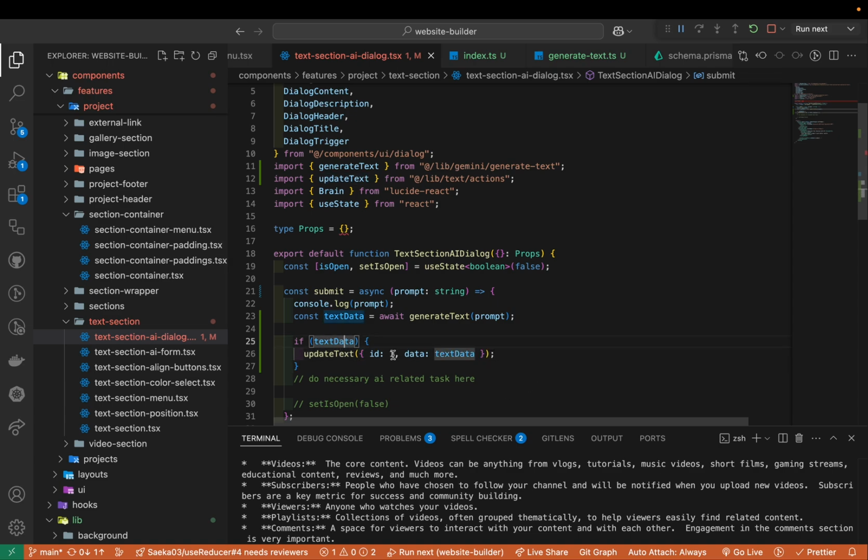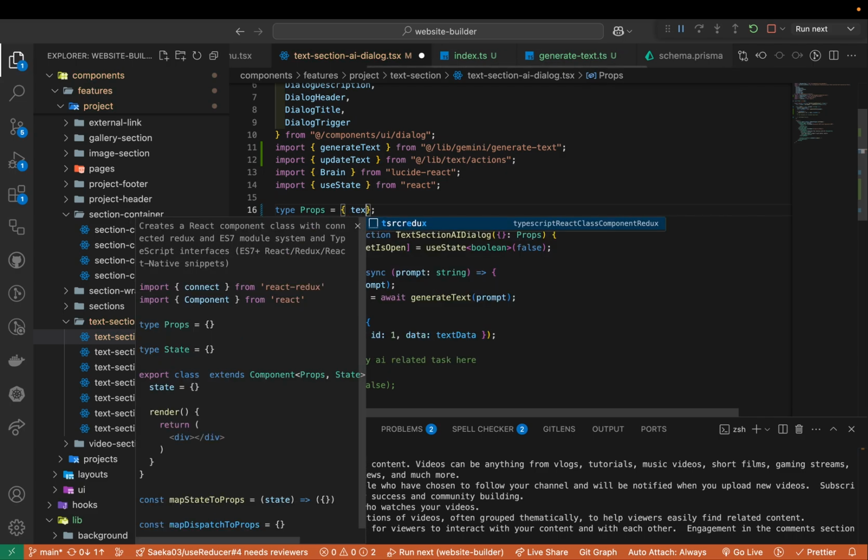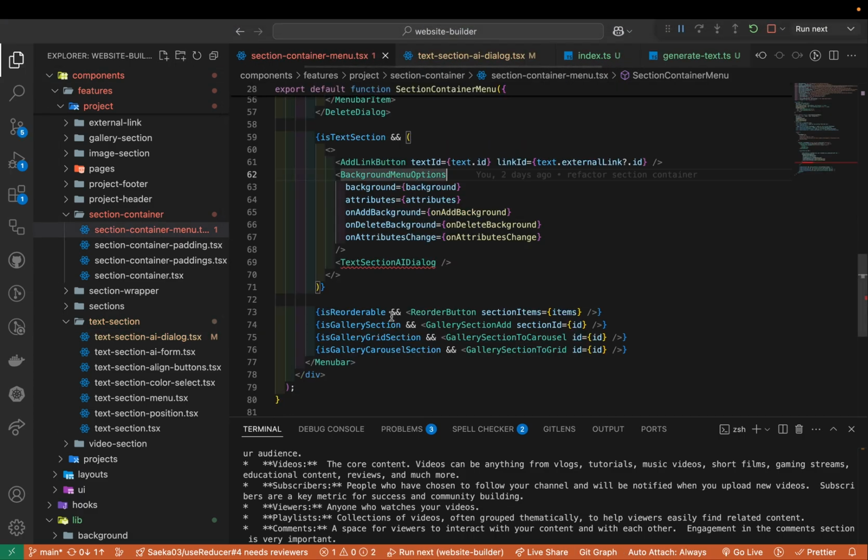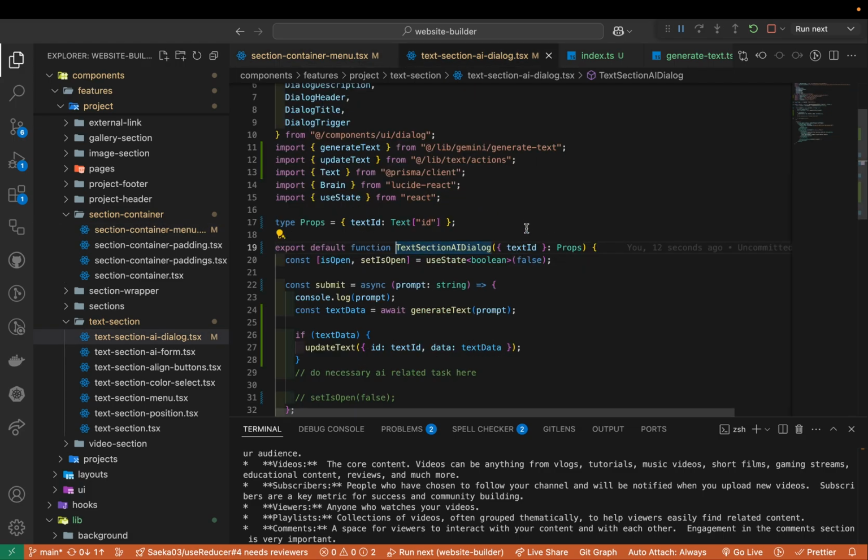Looking good. So let's get the text ID from the parent, right? So text ID, text from Prisma client ID, and then let's accept it and then pass it to here. Awesome. We should not forget to pass the text ID from the parent too, right? So text ID is text ID. Awesome, right? So then let's quickly test, right?